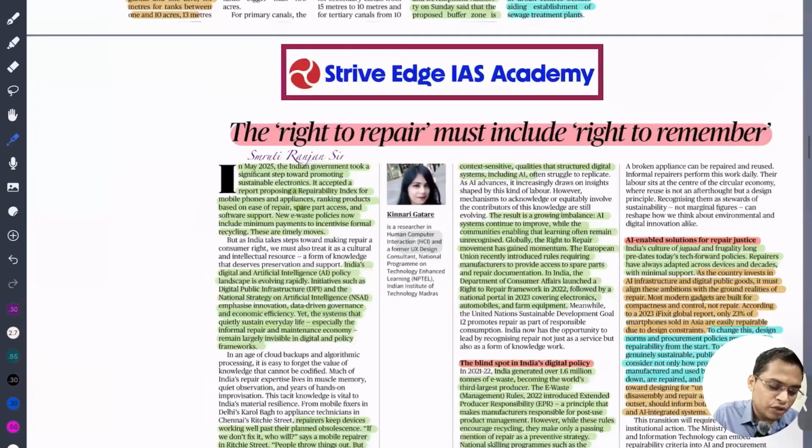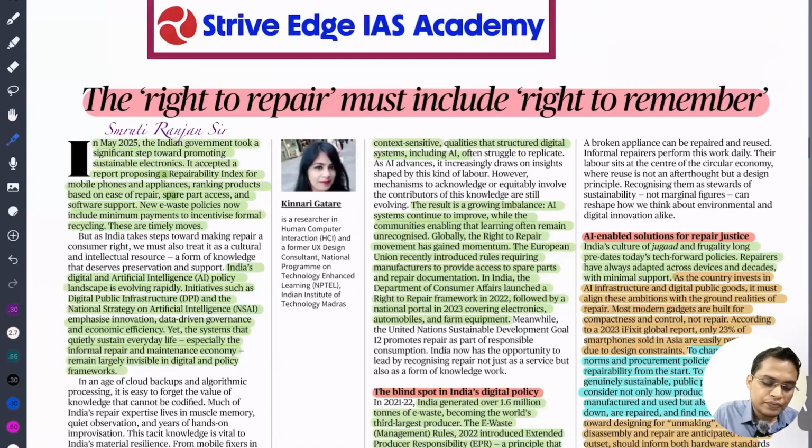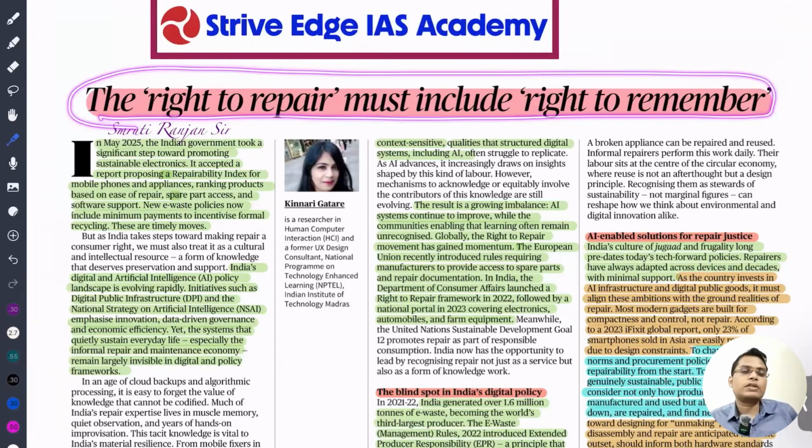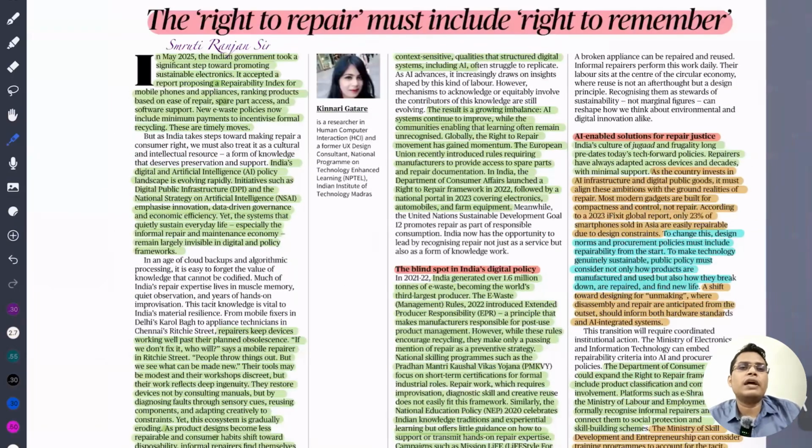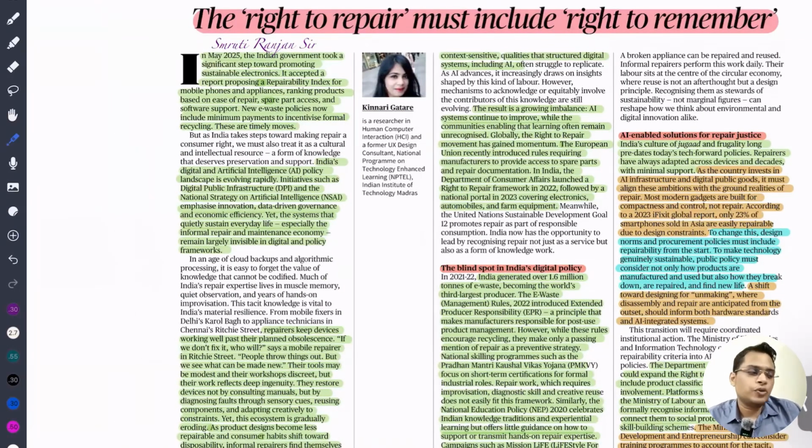Next, the right to repair must be included in the right to life. Right to repair means recently we are seeing that e-waste is booming because we are moving to a digital world, and AI and machine learning further give a push to all these things. But we need to make sure that all our equipment is designed in such a way that it can be repaired multiple times, it should be modular in design,